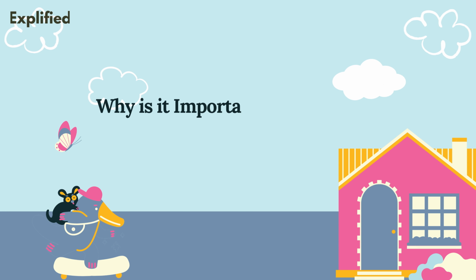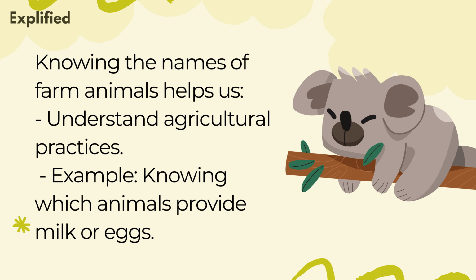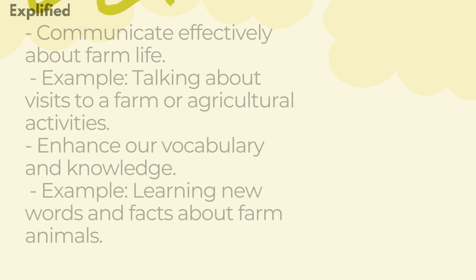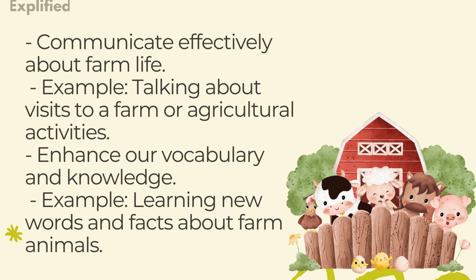Why is it important to know farm animals? Knowing the names of farm animals helps us understand agricultural practices. Example, knowing which animals provide milk or eggs. Communicate effectively about farm life. Example, talking about visits to a farm or agricultural activities. Enhance our vocabulary and knowledge. Example, learning new words and facts about farm animals.